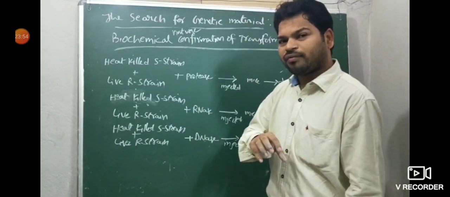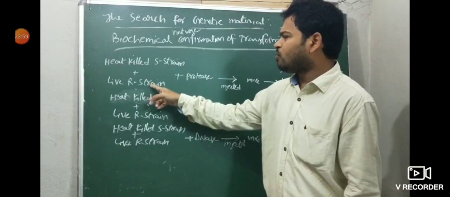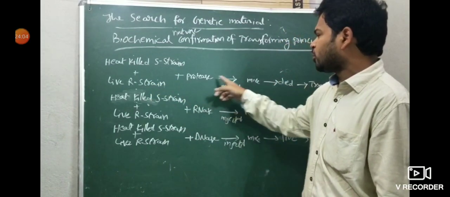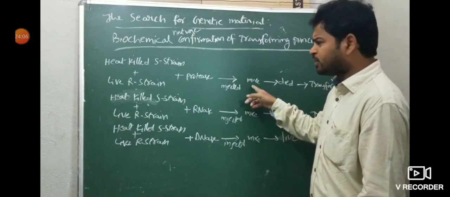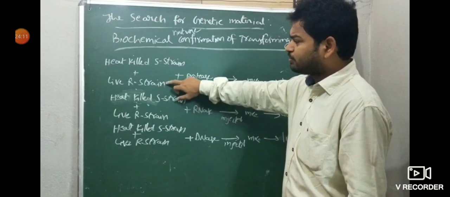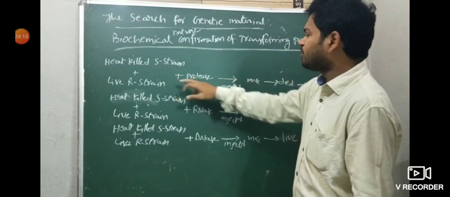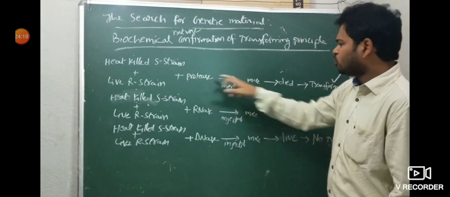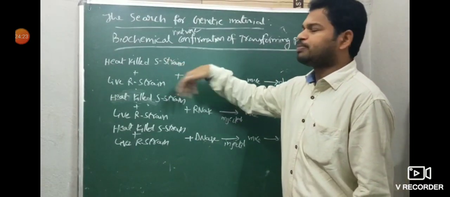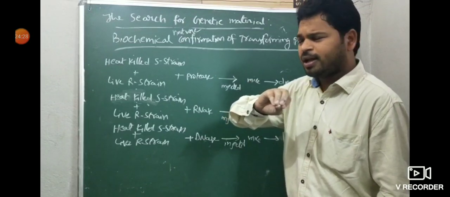So then, how did they carry out the experiment? Heat-killed S strain and live R strain combined, along with the protease enzyme, were injected into mice. Here, the material transfer, that we already told, from live R strain to heat-killed S strain, something is transformed. The transformation is not affected by the protease enzyme. So transformation takes place. That's why the mice died, because S became active. So from this case, the transformation material is not a protein.